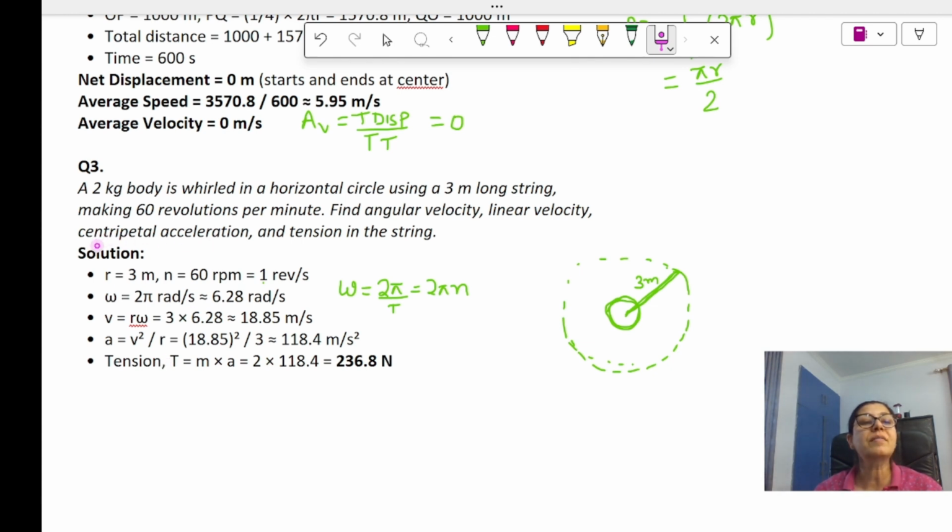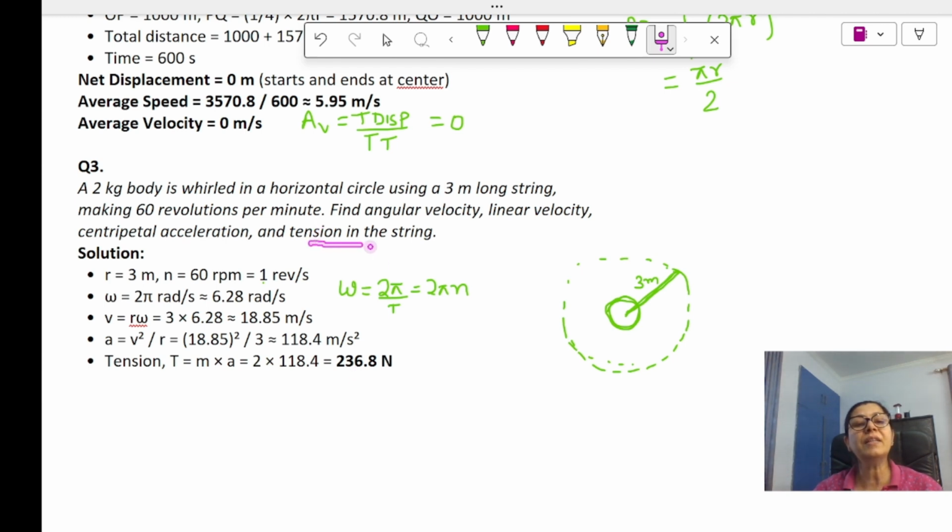Now we want centripetal acceleration. So what is centripetal acceleration? The formula for that is v square by r. This is the linear velocity v. We know it is 18.85, so square of that divided by r, and the radius is given as 3. We'll just solve it and we'll get the answer.